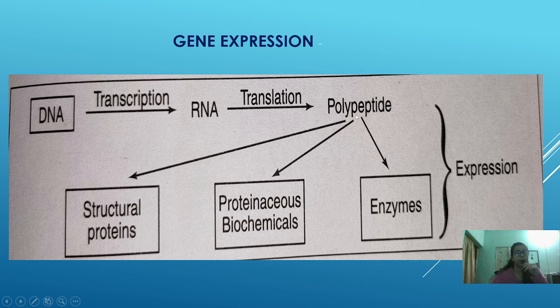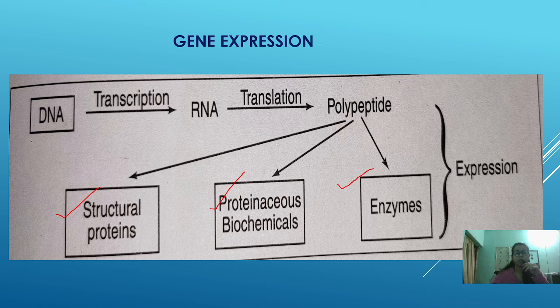These polypeptides can be expressed in different forms. Either it can form structural proteins, or proteinaceous biomolecules, or in the form of enzymes. So by these methods you can see that the gene which was present in DNA is expressed in a different form. This is known as gene expression.